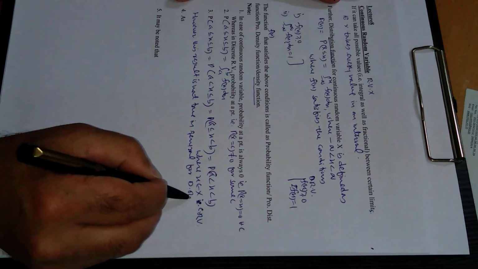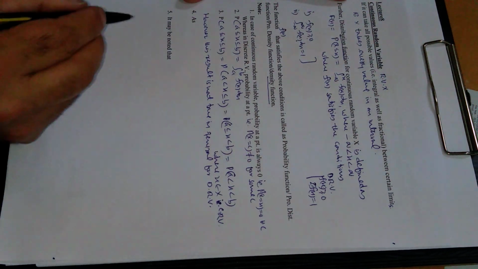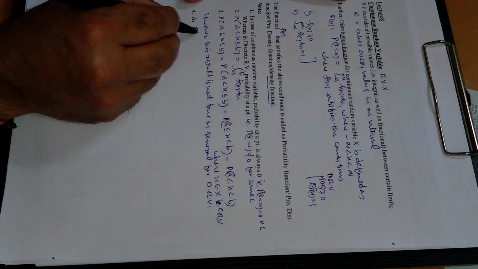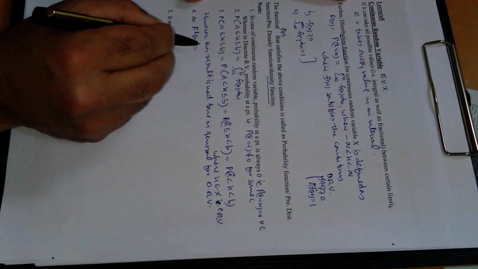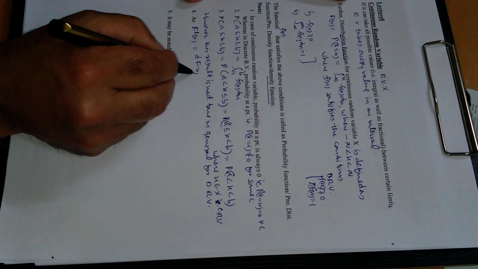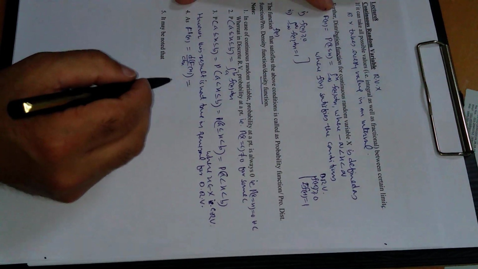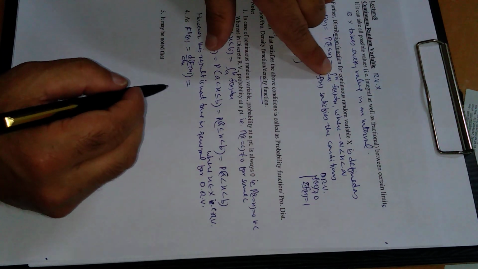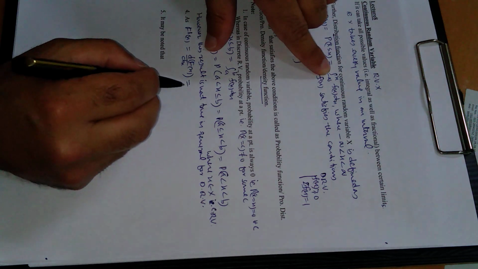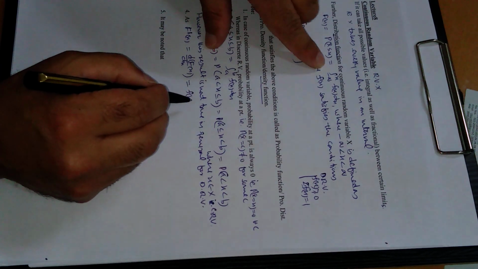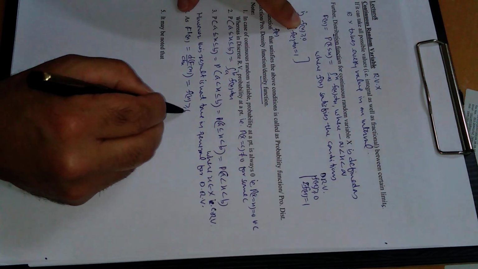Number 4, consider the first derivative of F of x, that is the derivative of F of x with respect to x. This can be easily seen from here. If we differentiate this with respect to x, derivative and integration cancel each other, so we are left with f of x, and f of x, because of this condition, is greater than or equal to 0.